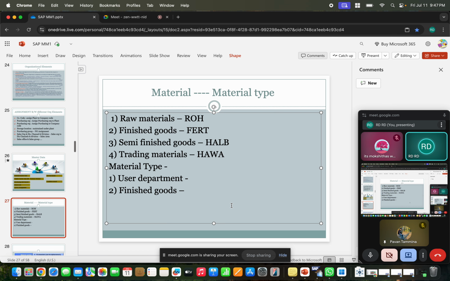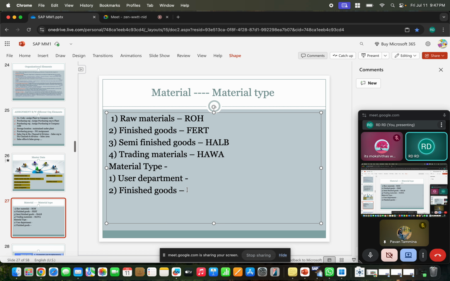So here also, based on the material type, if the client asks that by looking at the material code I should understand whether it is raw material or packing material, because I don't want to go into detail checking what material type they are using, or whether it is a component or a finished good.